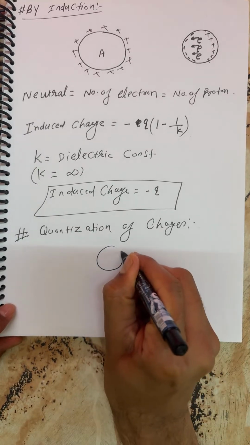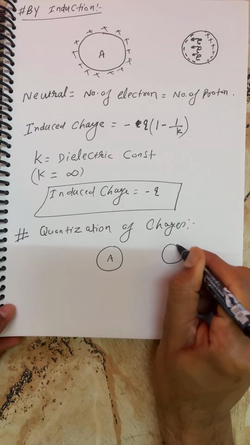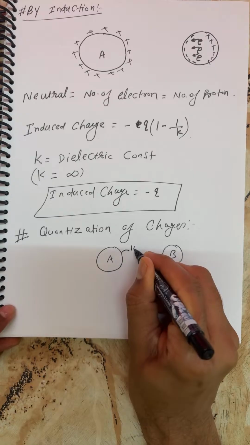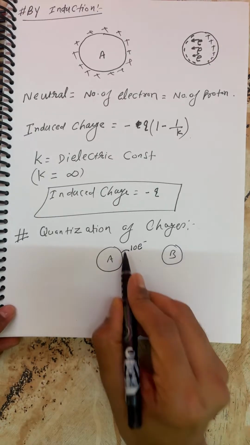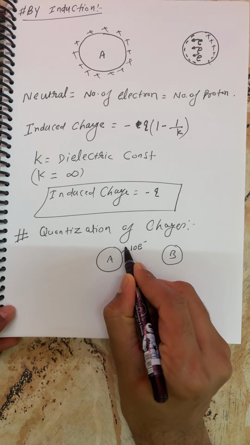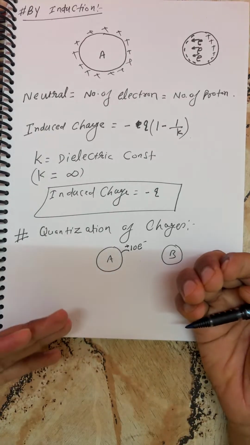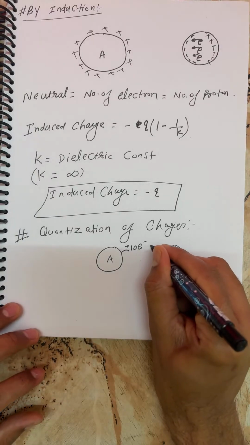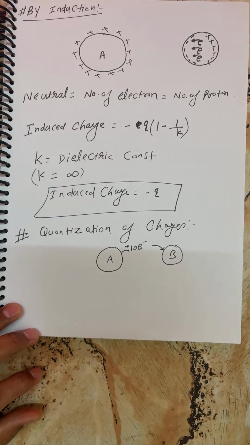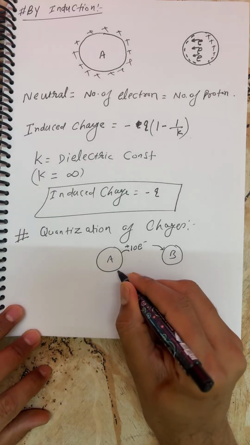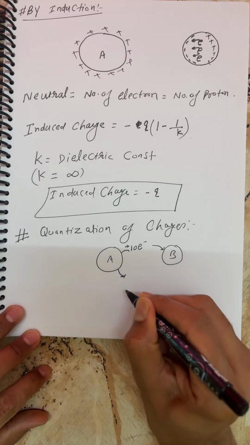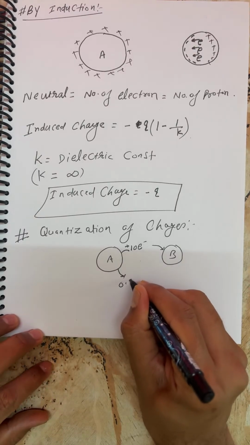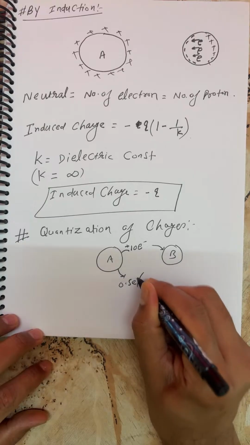Body A is neutral, body B is neutral. Let us suppose you carried 10 electrons from body A to body B. What is the charge on B? It is negative, because B received 10 electrons from body A, and initially body A is neutral. Now you can give this electron back to that body. But suppose I wanted to take out 0.5 electron from this body. Is this possible? No, sir, this is not possible.